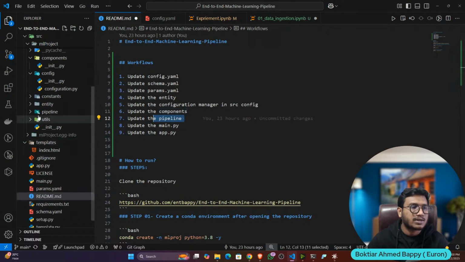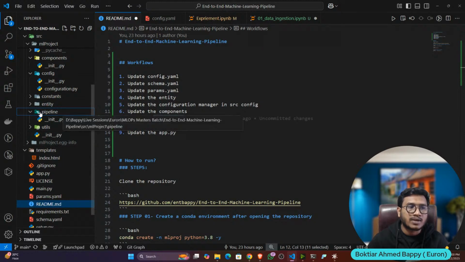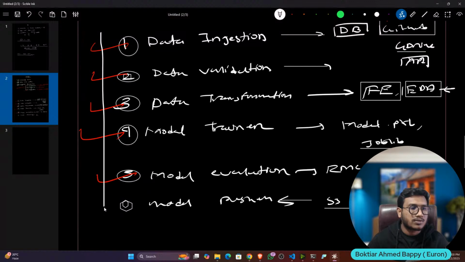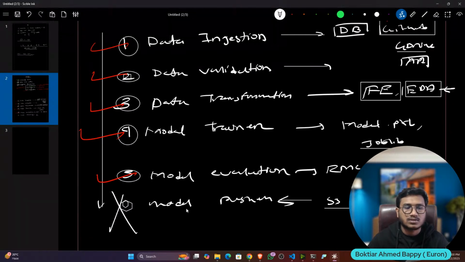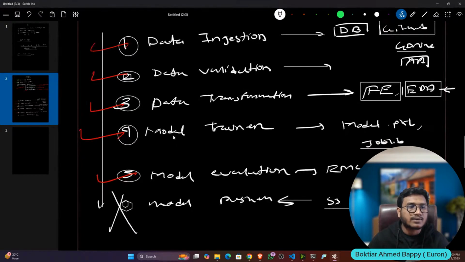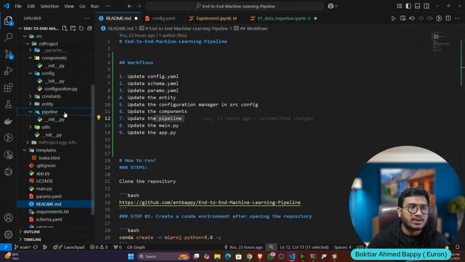Then pipeline, where we'll create the pipeline. That means step-up execution. First data ingestion will execute, then data validation, then transformation, then model trainer, model evaluation, model pusher. Model pusher, as of now, we are not going to execute because we'll use it in my next implementation. After running data ingestion, you can't run model trainer, because first you have to validate the data, transform the data, train the model, then model pusher. It's a step-up execution, and this is called the pipeline.